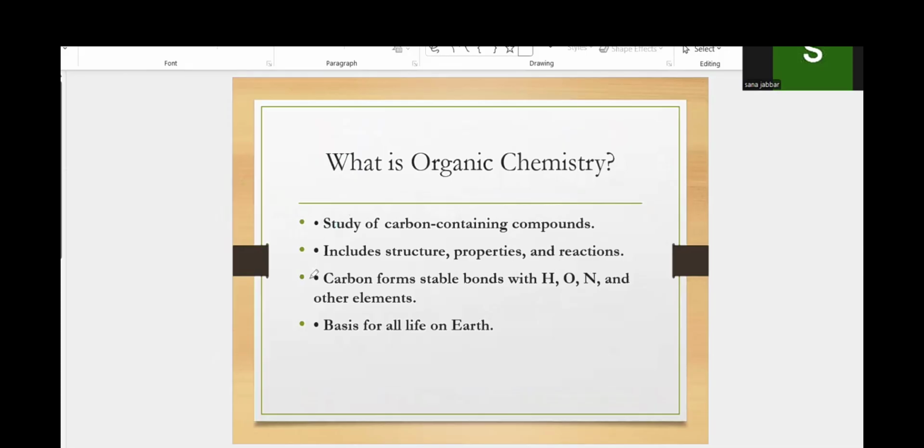Okay, carbon forms double bonds with hydrogen, oxygen, nitrogen, and other elements. We have just discussed hydrogen today and the basis of all life on earth. You know that every cell present in our body is made from the carbon atom. Every cell in our body is an organic compound. All right. Now let's go to another point.